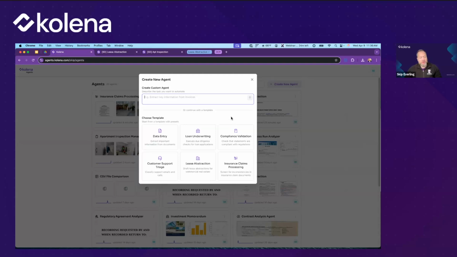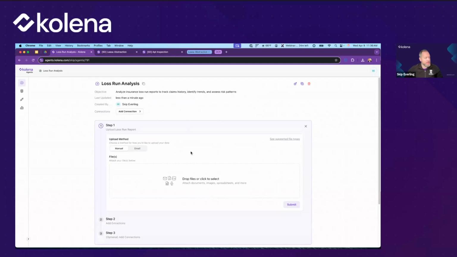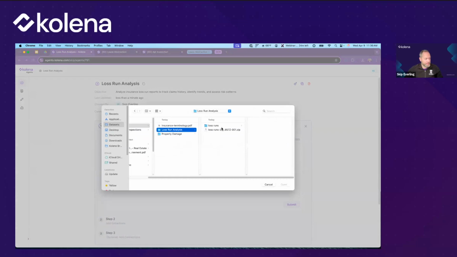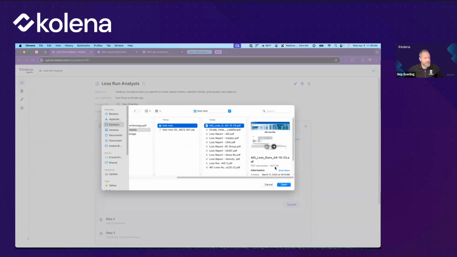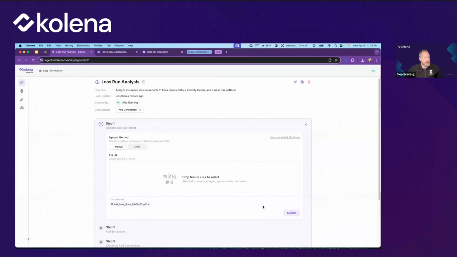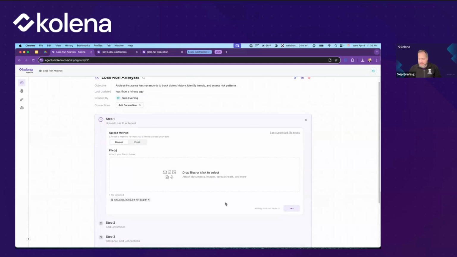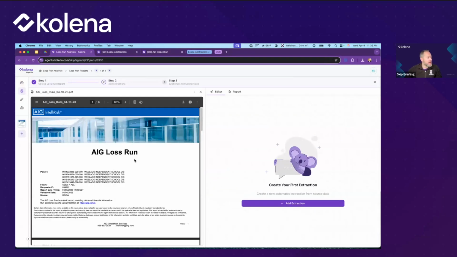So for this one, I want to perform loss run analysis. I'm going to go ahead and click that. It'll revise that prompt just a little bit for me. Here we go. And I'm going to go ahead and click this. What I've got here are several different loss run documents. I'm going to start with just the one here as an example. This is a loss run from AIG.